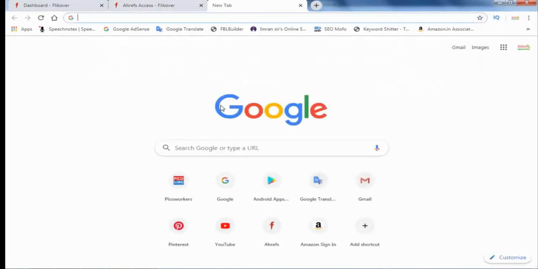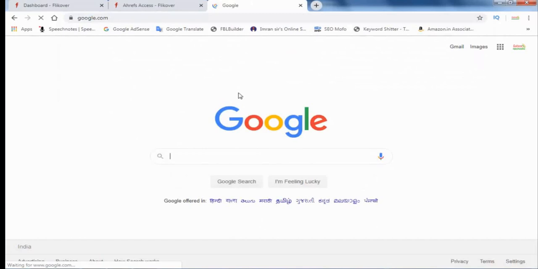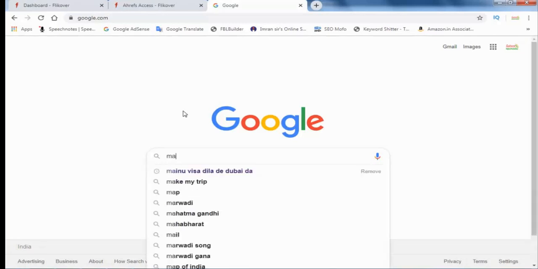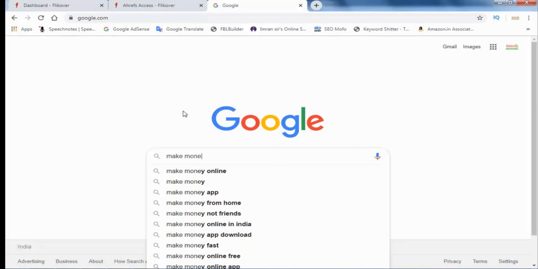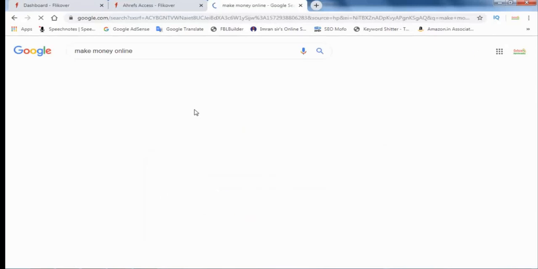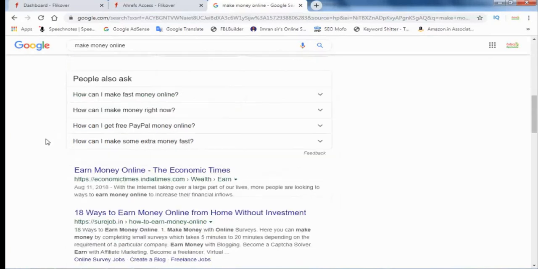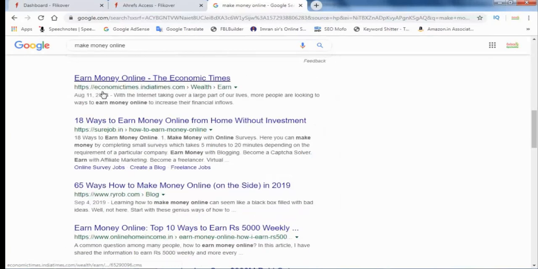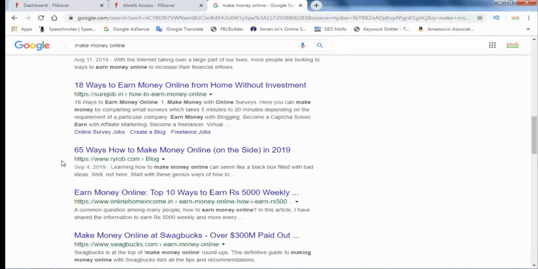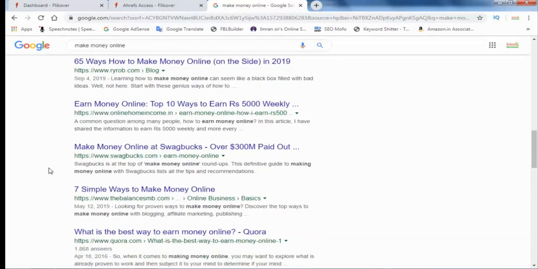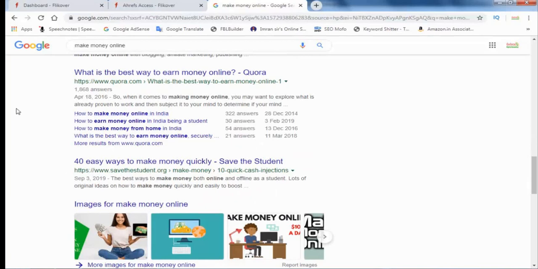Black Hat technique. So now we open google.com and type any keyword. For example, I have typed "make money online." Now you can notice which websites are ranking. This is the first website, Economic Times, and this is second, third, fourth, fifth, sixth. These 10 websites rank for this keyword.